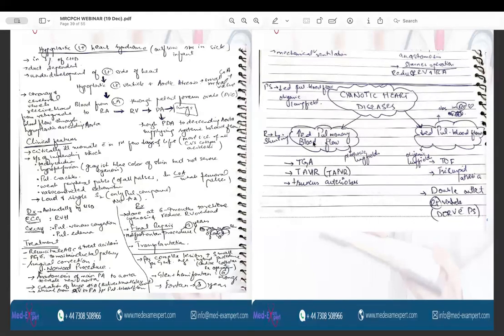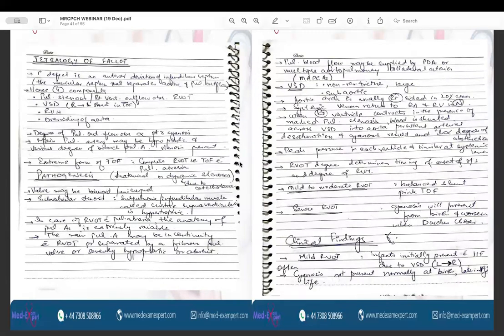The increased pulmonary blood flow group, where there are plethoric lung fields, includes transposition of the great arteries, total anomalous pulmonary venous return, and truncus arteriosus. And those associated with decreased pulmonary blood flow are TOF, tricuspid atresia, and double outlet right ventricle. In all of these conditions, there will be oligemic lung fields.